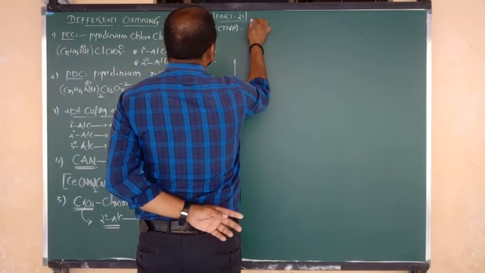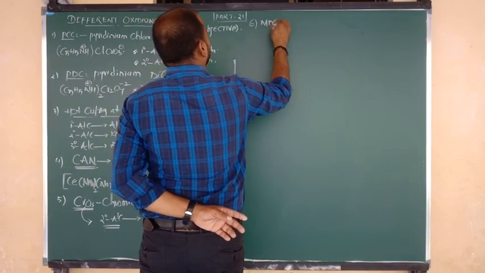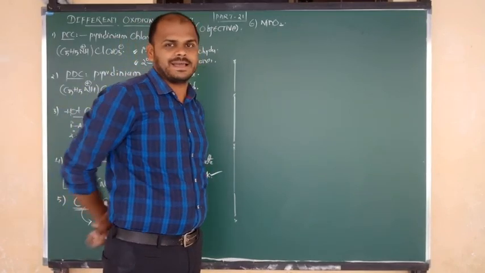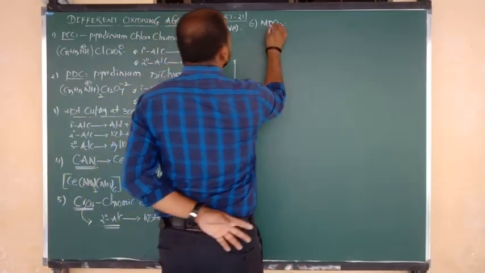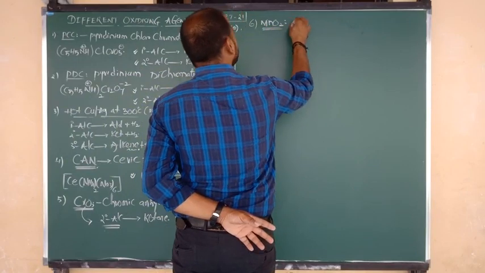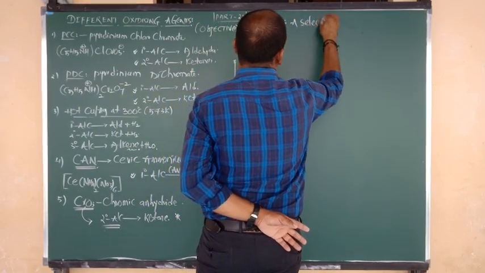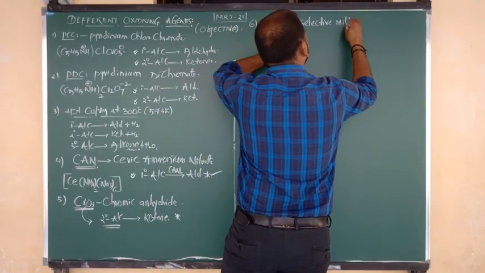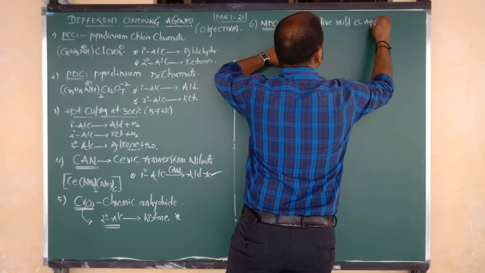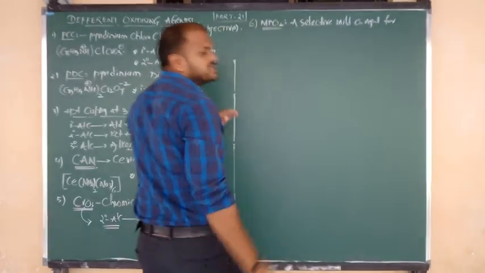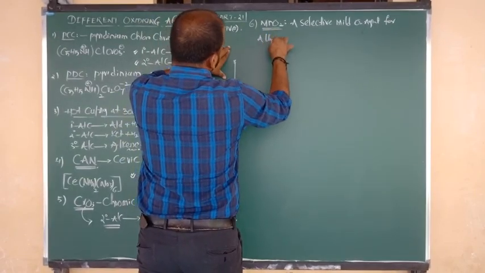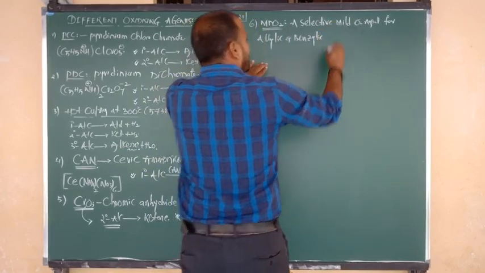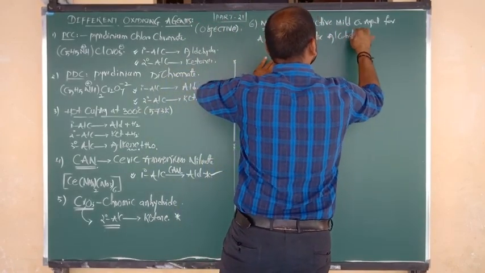Good. Another oxidizing agent is MnO2, a black powder, manganese dioxide. What is the use of manganese dioxide? Try to remember, be careful, it is also very important. It is a selective mild oxidizing agent for allylic and benzylic alcohols.